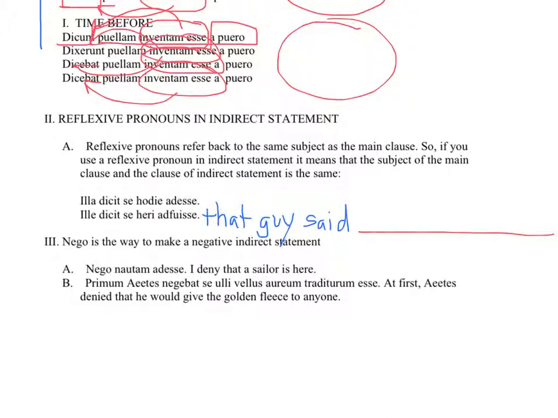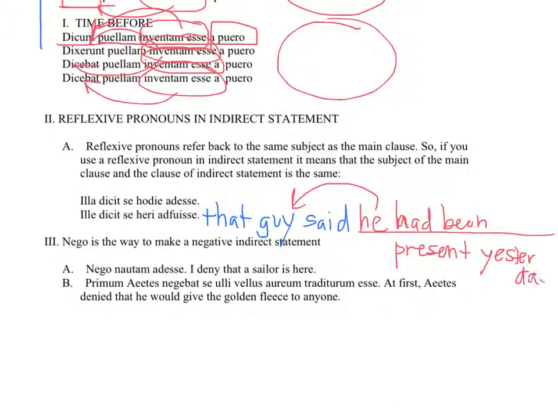That guy said he, meaning himself, not somebody else. That guy said he himself had been present yesterday. Had been is even before the verb said, because adfuisse is an infinitive perfect. It happens before dicit. Adesse is an infinitive present, so it happens at the same time as dicit.